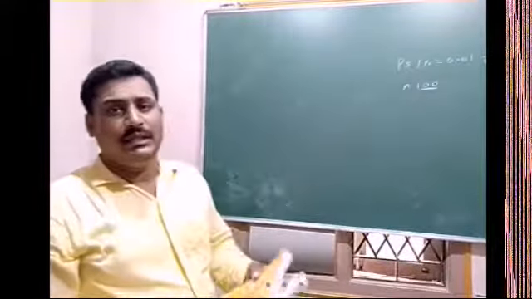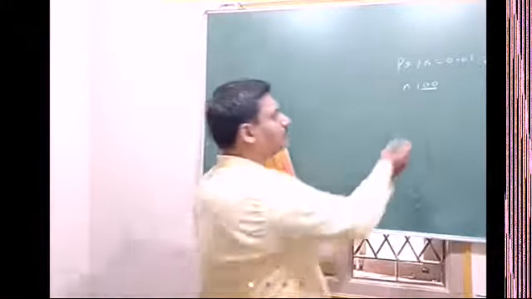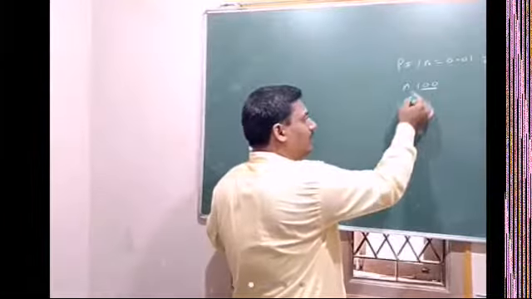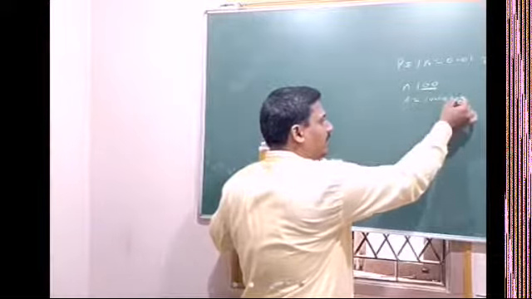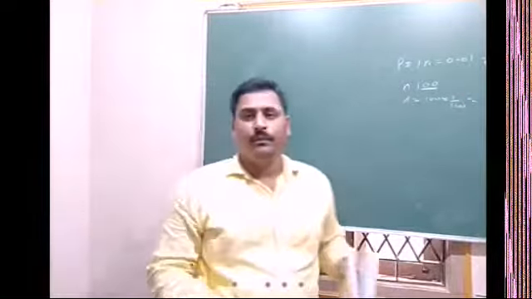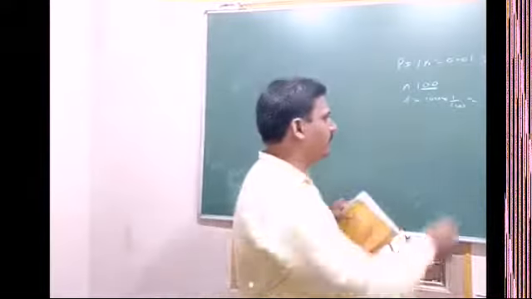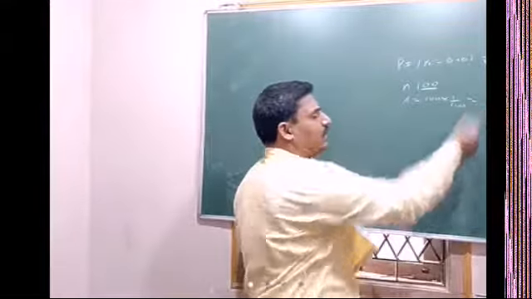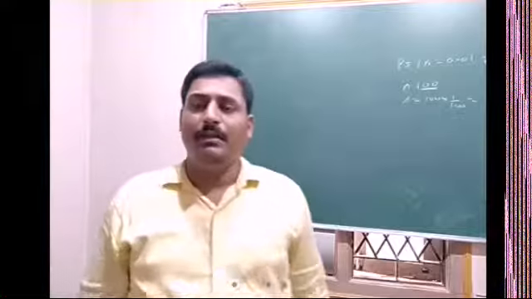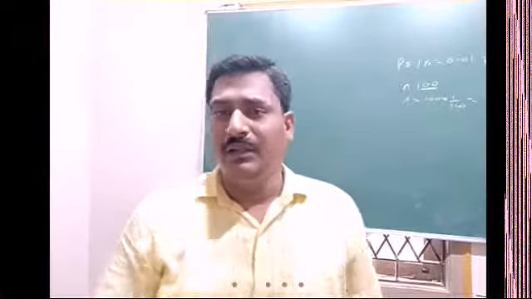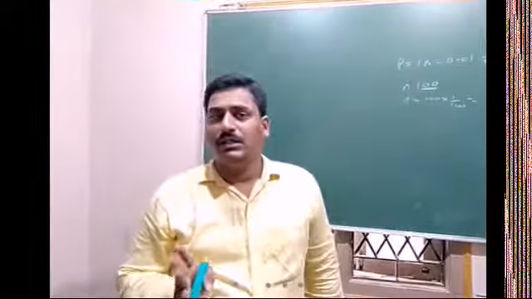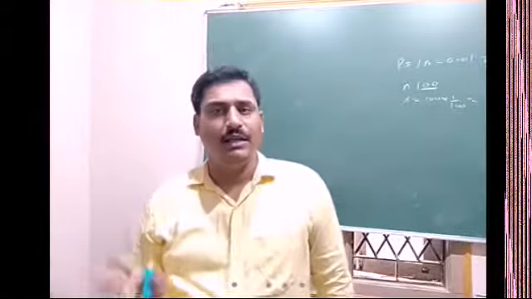Then lambda is equal to 100 into 1 divided by 100, which is equal to 1. All the time we don't get the same thing here. Sometimes 200 may be given or 50 may be given. So lambda calculation is a must. Understand it and solve it.